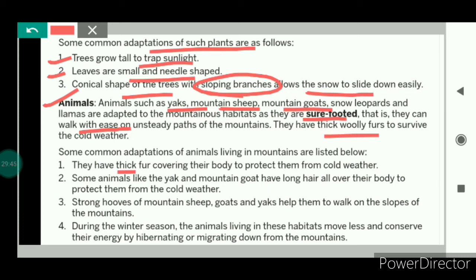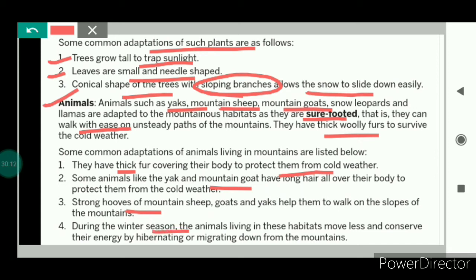The thick fur on their outer body protects them from the cold weather and acts like a natural jacket for them. And some animals like yak and mountain goats have long hair all over their body which helps them against the cold weather. And the strong hooves of the mountain sheep help them to walk on these rocky mountains.